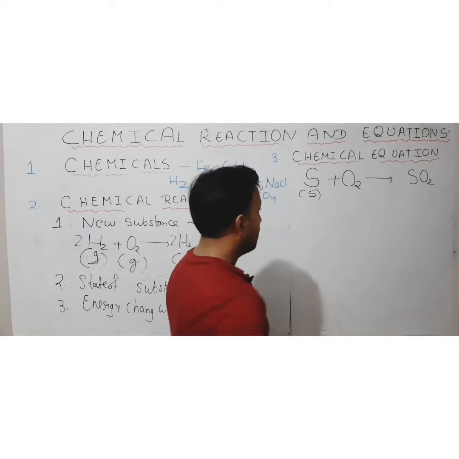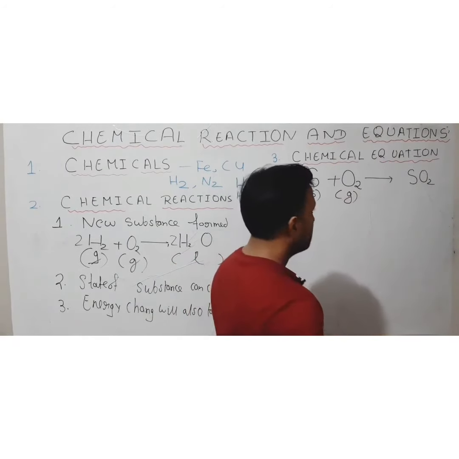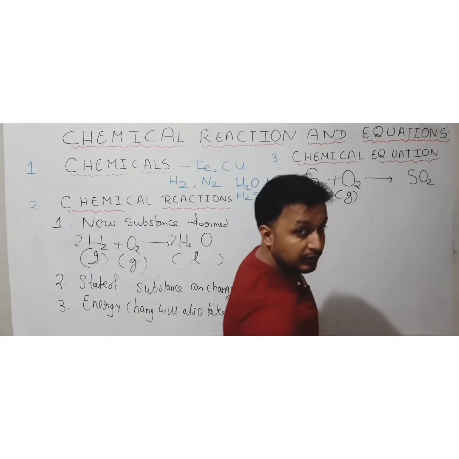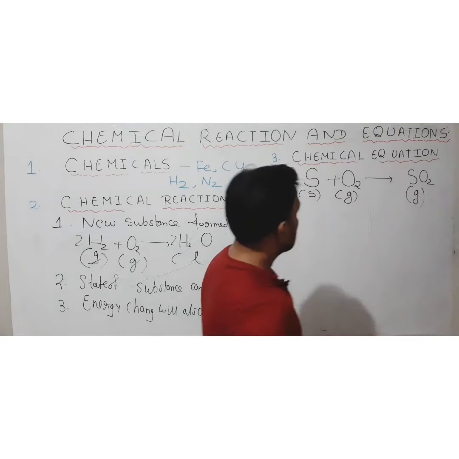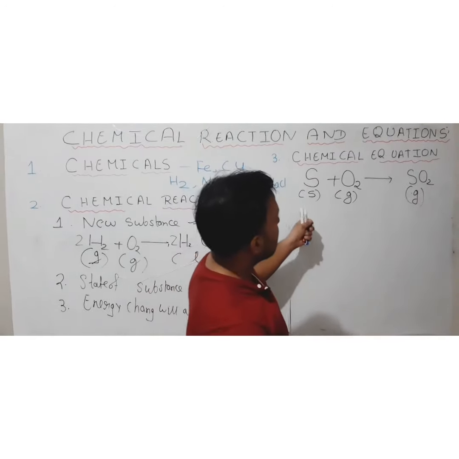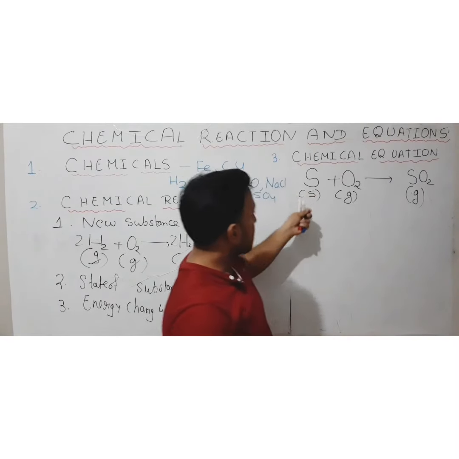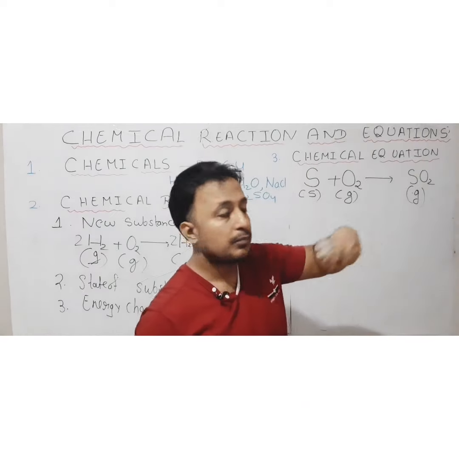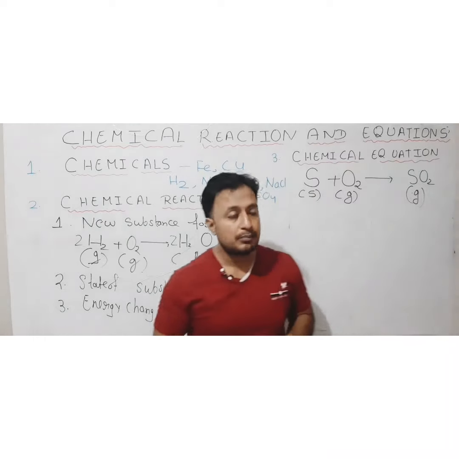Solid state, and oxygen exists in gaseous state at room temperature. Then we are getting sulfur dioxide, which usually exists in which state? Gaseous state at room temperature. So we have represented the chemical reaction in the symbolic form of those substances which are participating during that process, and also we have represented that substance which is formed during the process.